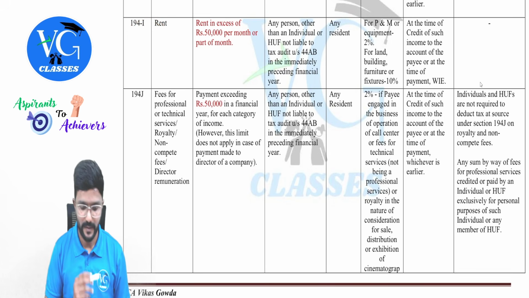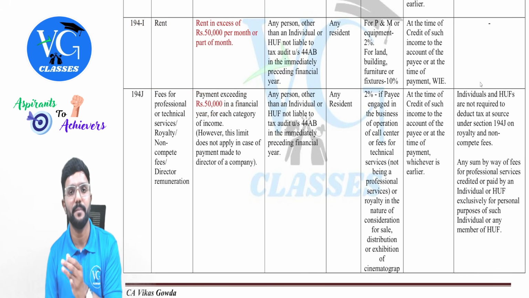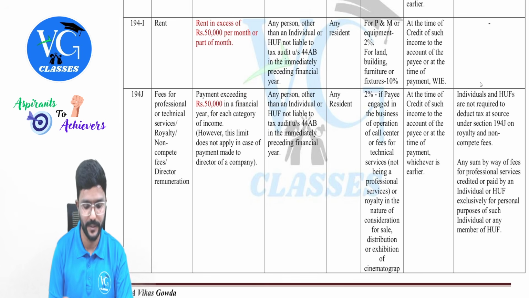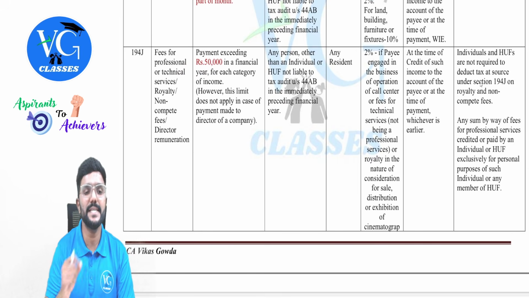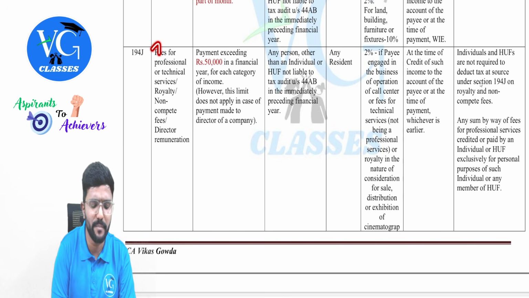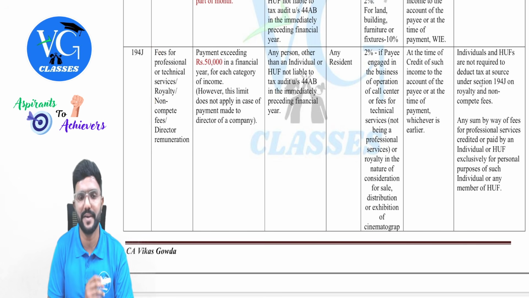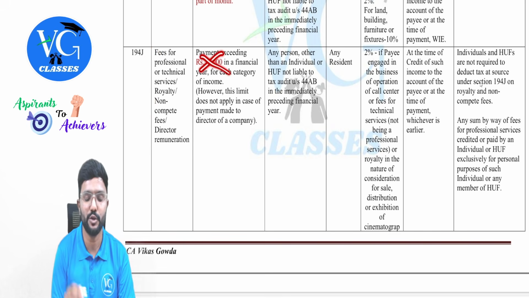Then 194J: the previous limit was 30,000 for each category of expenses, but now they have made it 50,000. So you can observe the threshold limit here: payment exceeding 50,000 in a financial year for each category, because a number of categories of expenses are covered here. Whereas for payment made to directors, there is no threshold limit.